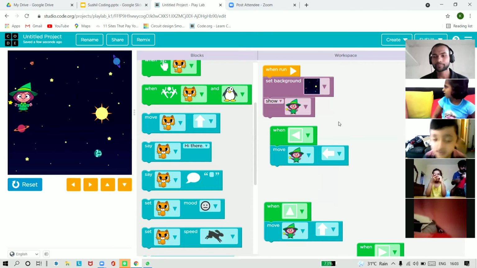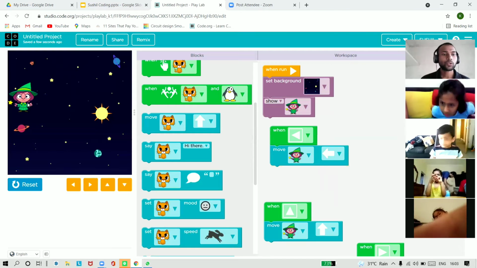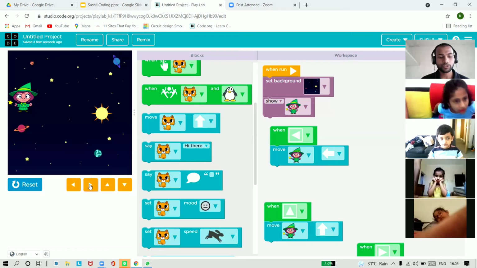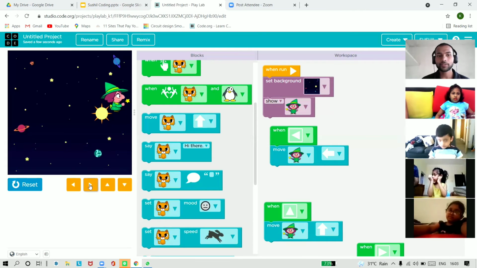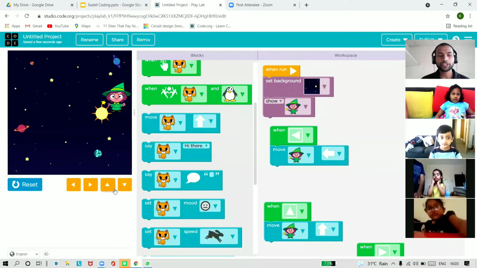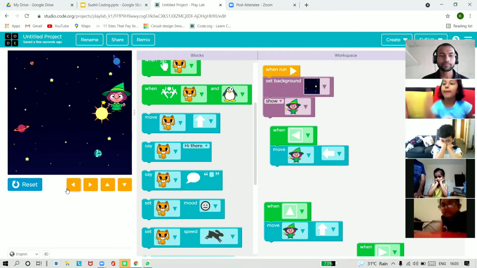As you can see, when I'm clicking on this, now I will click on the left arrow. Oh, sorry, the right arrow. So the magician is moving rightward. Now, on which arrow should I click to move this magician in the upward direction?